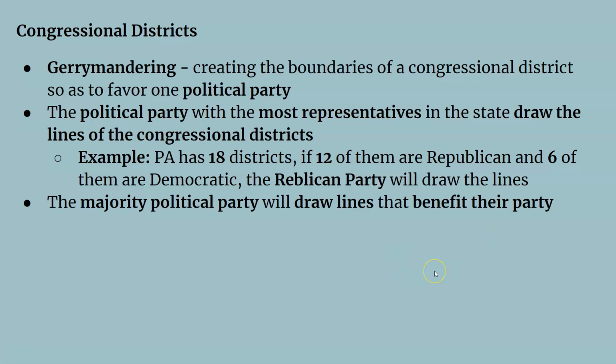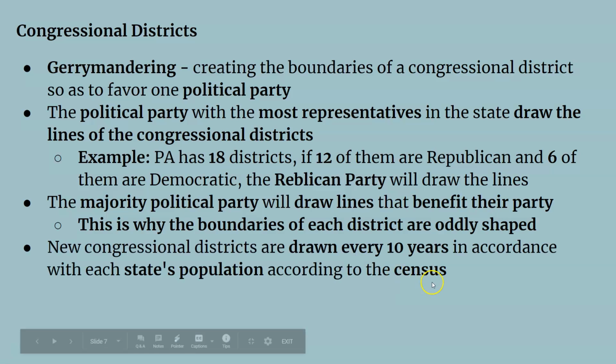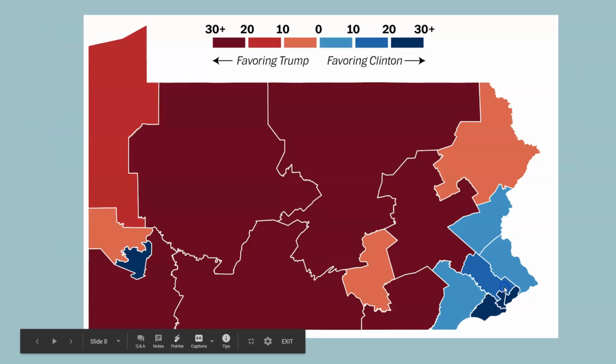Why is this important that the majority party draw these lines? Because they draw them to benefit themselves. This is why the boundaries of each district are oddly shaped. This is called gerrymandering, where they create boundaries to favor themselves. New congressional districts are drawn every 10 years according to the state's population, because the census is taken every 10 years, and then that's when they redistrict everything.